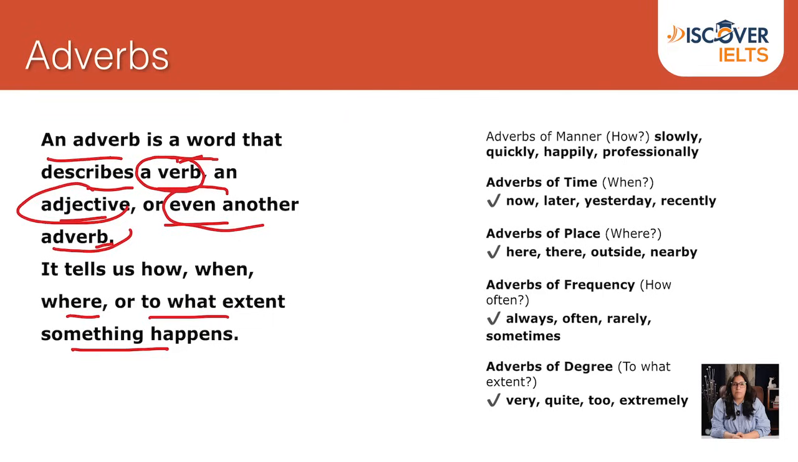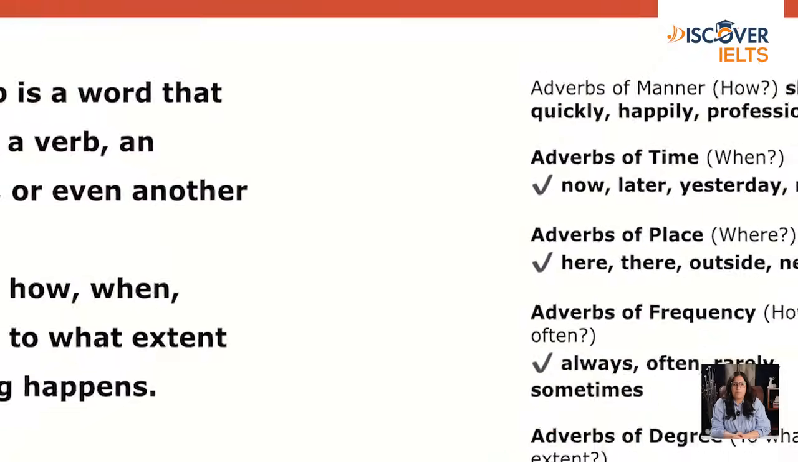Let's talk about adverbs of manner, that is how: slowly, quickly, happily, professionally. For time, when: now, later, yesterday, recently. Adverbs of place, where. Adverbs of frequency, how often: always, often, rarely, and sometimes. Adverbs of degree, to what extent: very, quite, too, extremely. So I would suggest adverbs are also important in your writing.